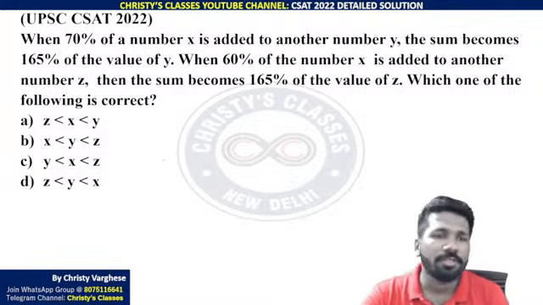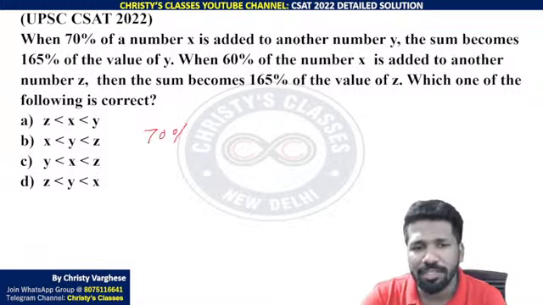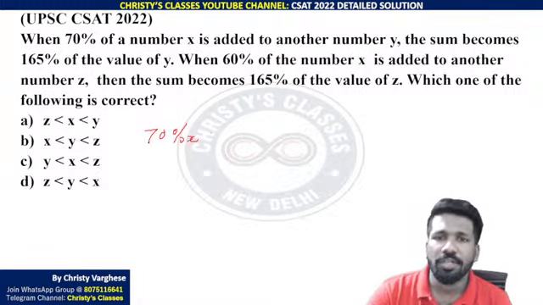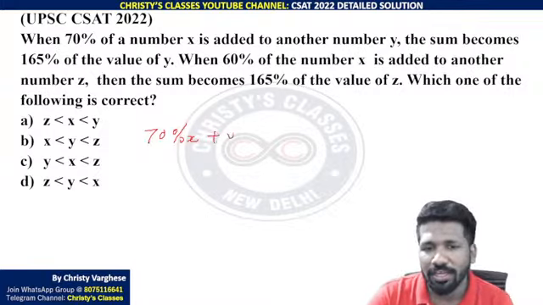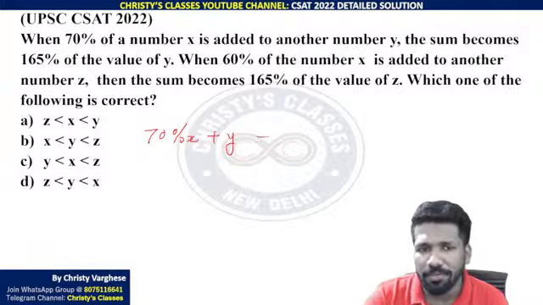Okay, due to lack of time, I will start explaining. When 70% of a number x, so you can represent the situation in these kinds of questions. 70% of x is added to another number y. Another number y means write it y. The sum becomes 165% of y.